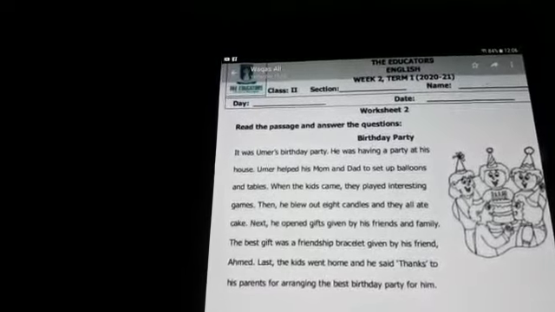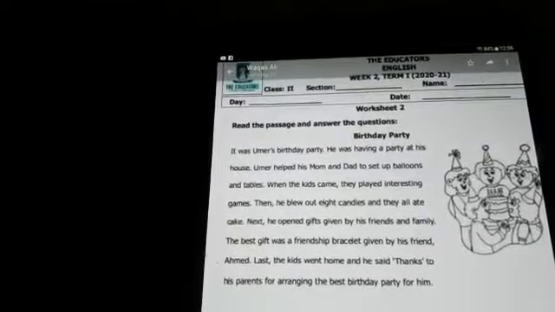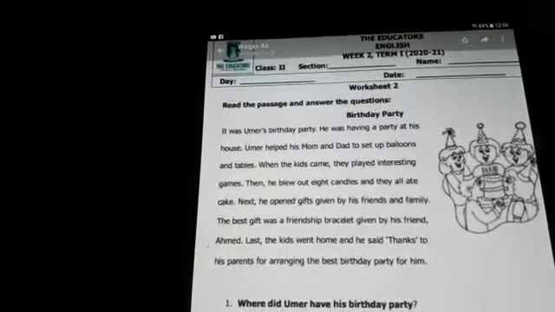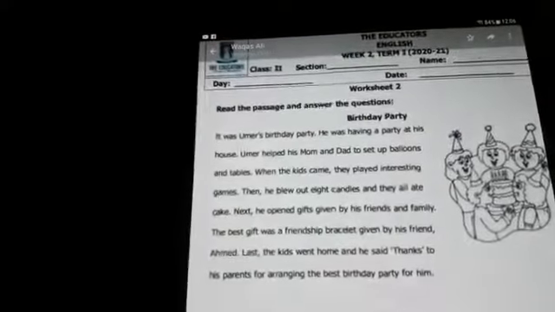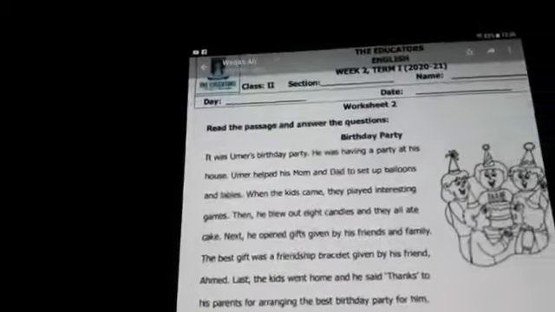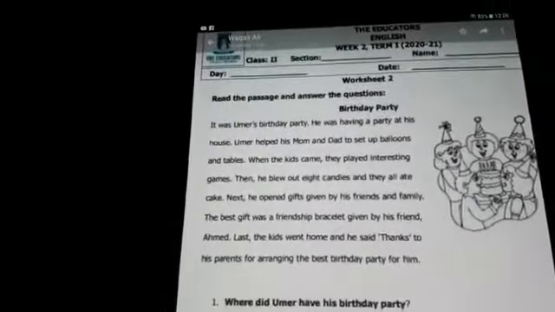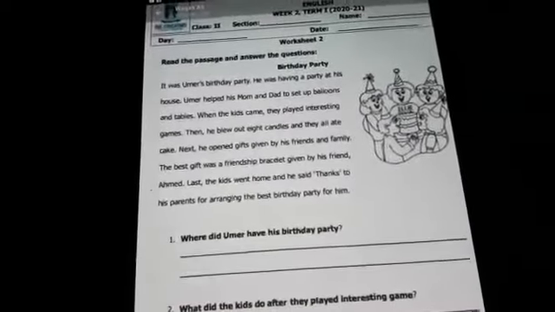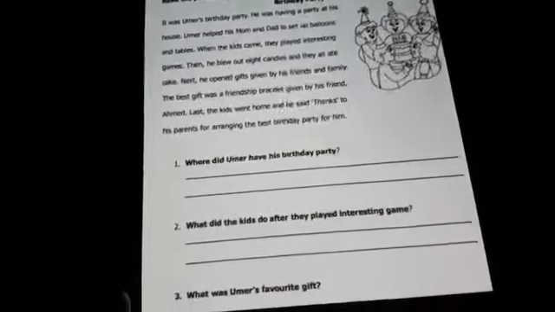Last, the kids went home and he said thanks to his parents for arranging the best party for him. Who gave the bracelet? Ahmed. And at last, who said thanks to his parents? Umar. Okay, there are some questions given below and we will do the answers of these questions.